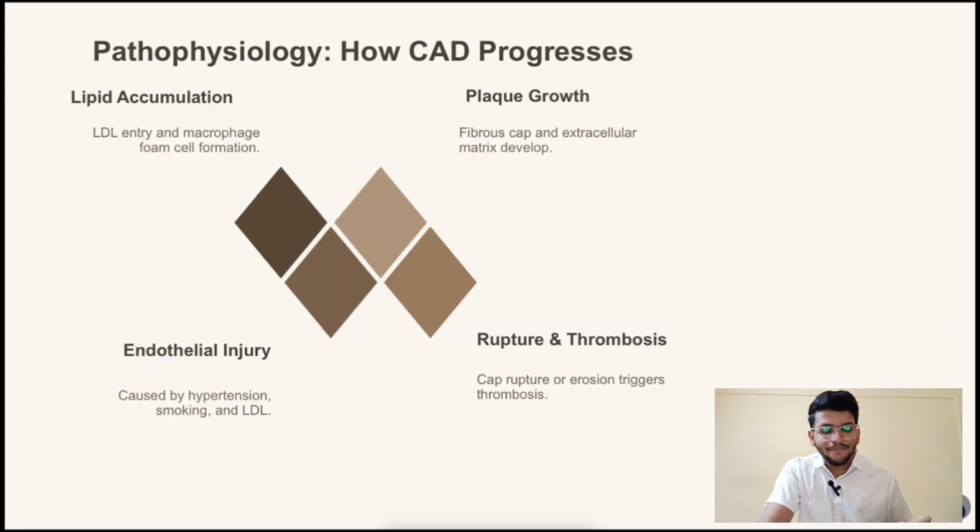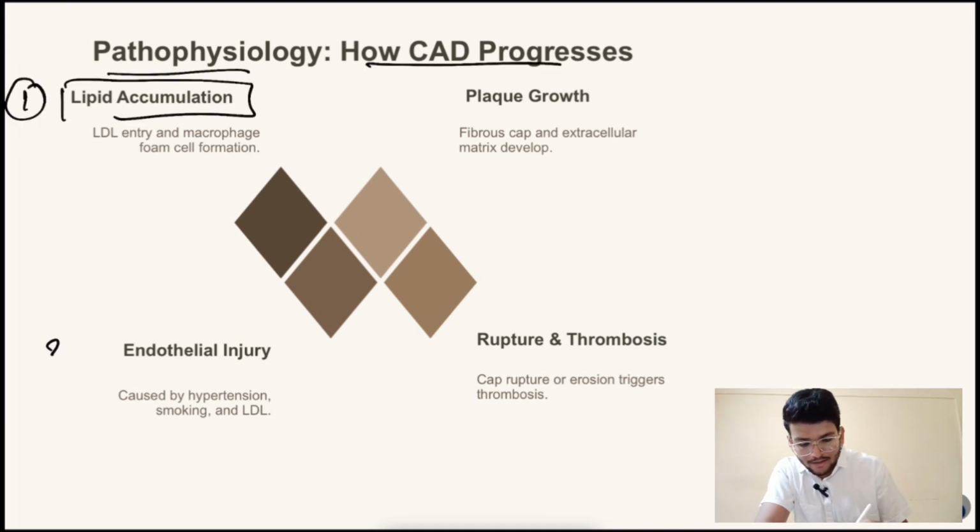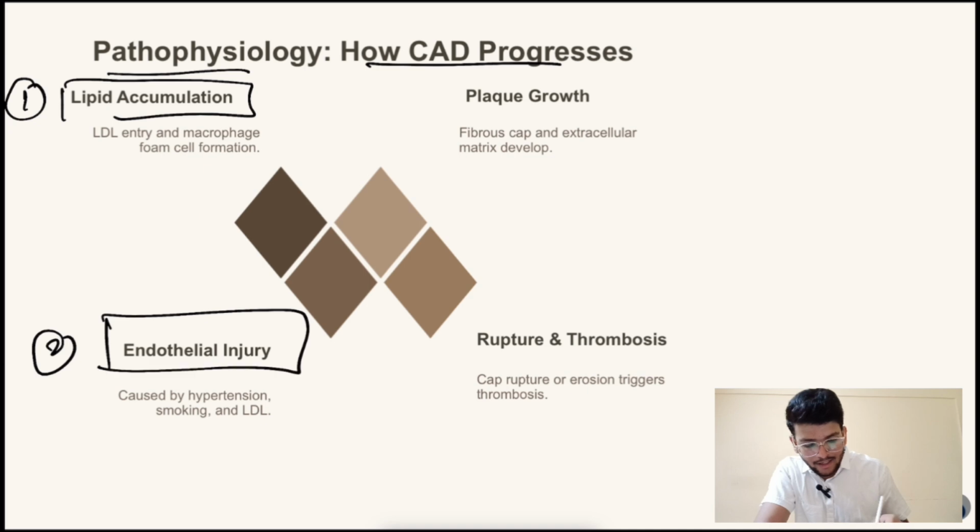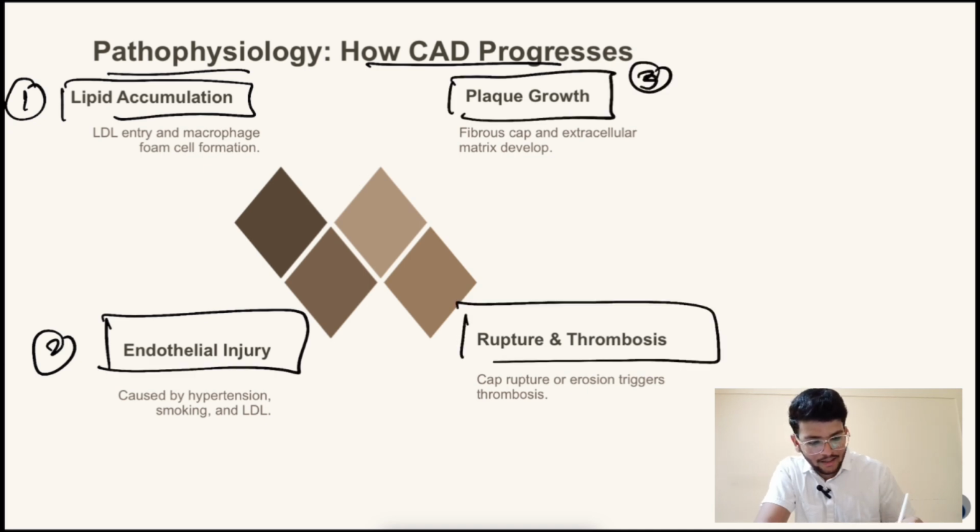Pathophysiology of CAD, that is how CAD progresses. Let us learn it. Lipid accumulation occurs. Second is the endothelial injury. Third is the plaque growth. And rupture and thrombosis is the last.